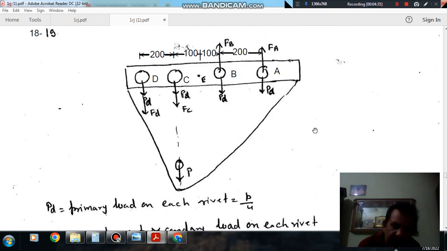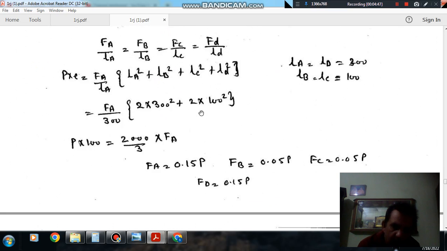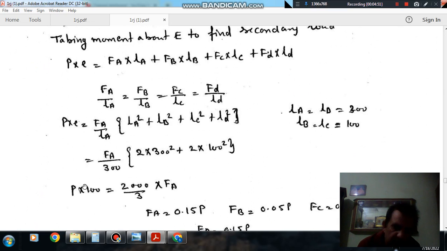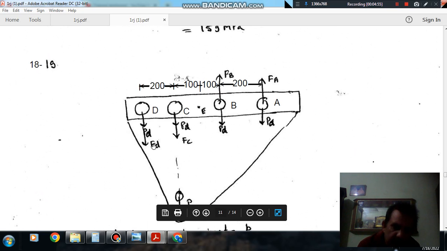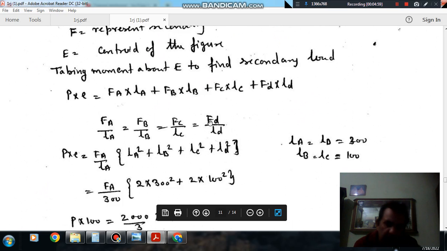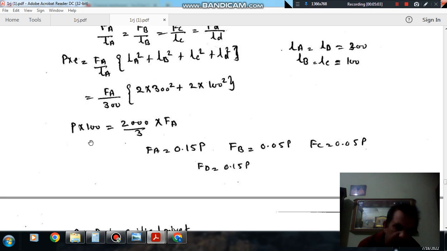This is your LA and this is your LD, and this is your LB, and this is your LC. And E is 100, because P is acting at a distance 100 mm from the center. Putting these values, we can find out FA in terms of P.